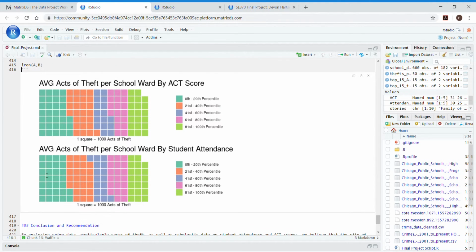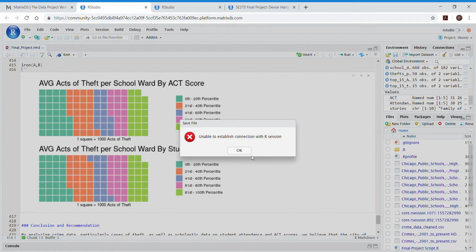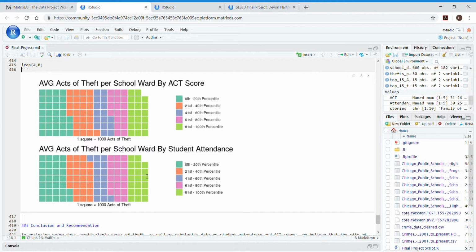We made 5 equal bins of all schools and ranked them by their ACT score and student attendance, and created squares indicating the number of average thefts occurring in each ward.